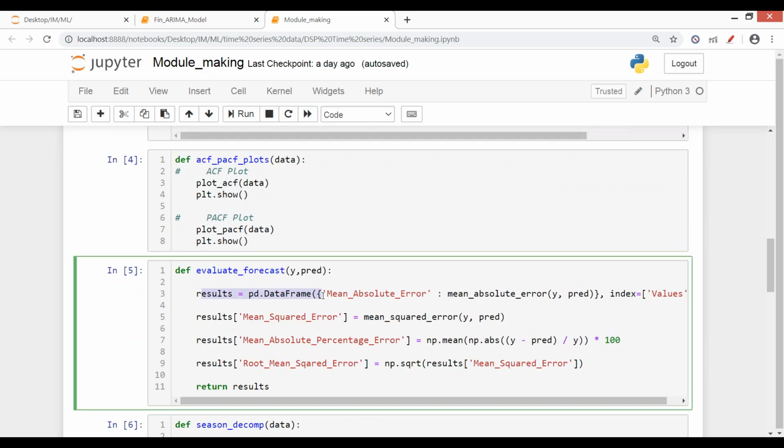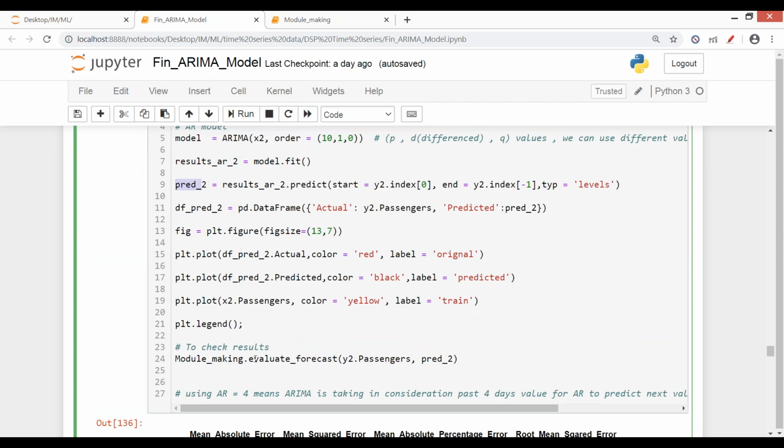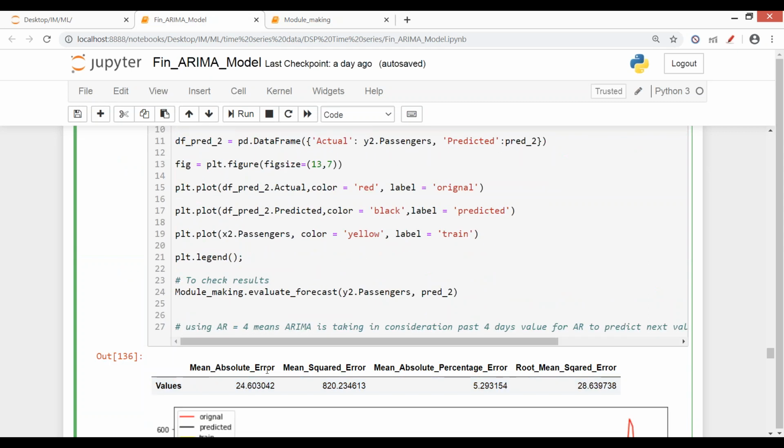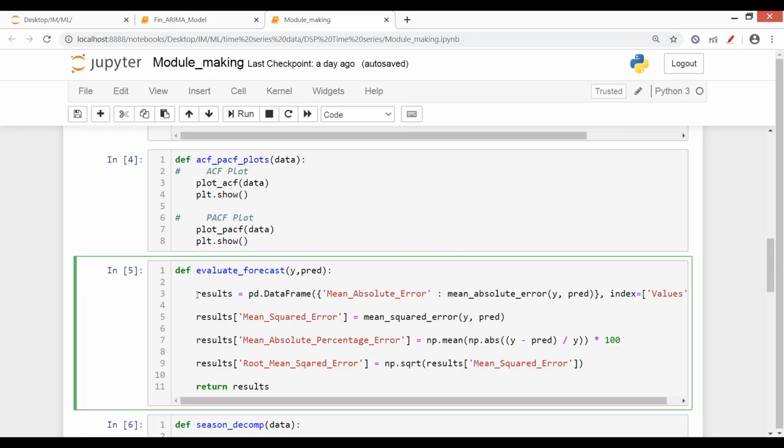So again, our data frame is created. You see, the result is in the form of a data frame. This is because I've created a data frame very first, as it is a bit better for visualization purposes. It's not mandatory, it's up to you if you don't want to. So I've created a data frame where I'm calculating my mean absolute error.